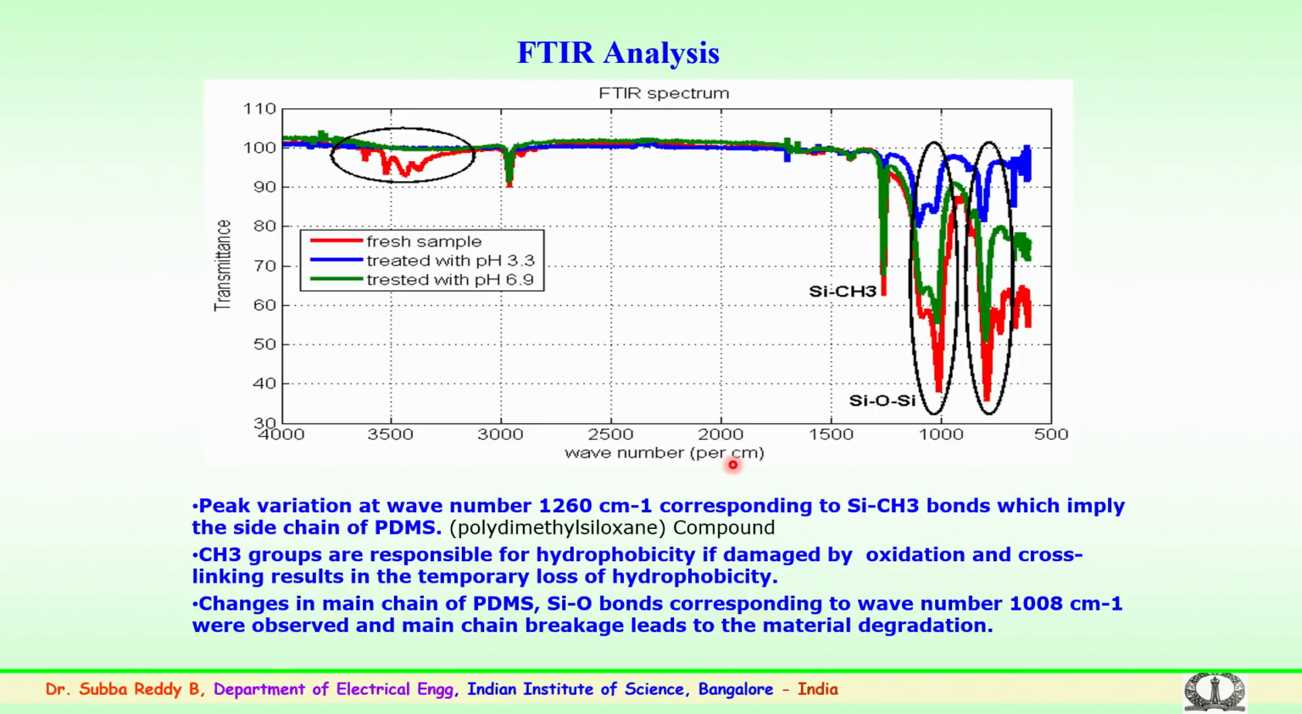wherein depolymerization happens, and the CH3 groups, which are responsible for hydrophobicity, are damaged by oxidation, resulting in the temporary loss of hydrophobicity. Here again, the changes particularly at this point and also at 1008 correspond to the breakage which could lead to material degradation. So this is the information on how the samples could degrade over a period of time. FTIR analysis carried out at regular intervals will give you an indication of the surface changes which have happened.